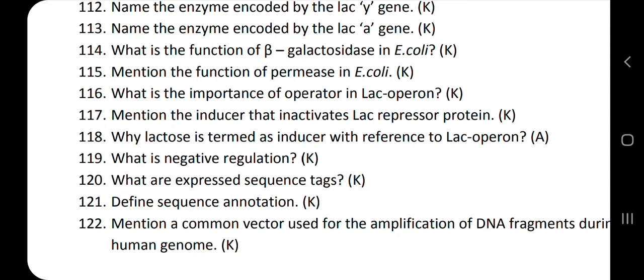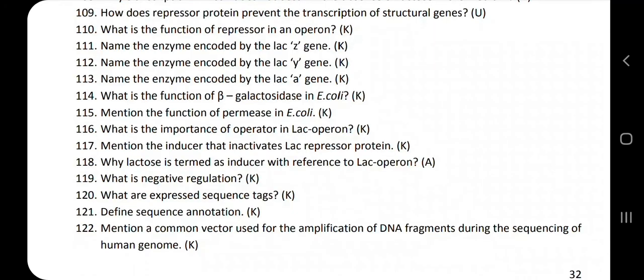The genes which are getting expressed are said to be expressed sequence tags. Next question is: define sequence annotation. The whole set of the genome that contains all the coding and non-coding sequences is said to be a sequence annotation.